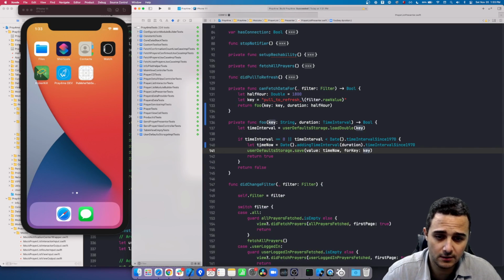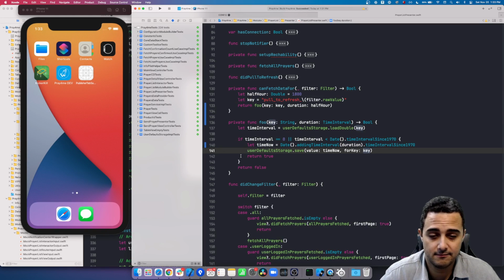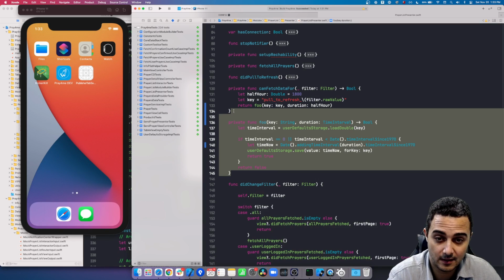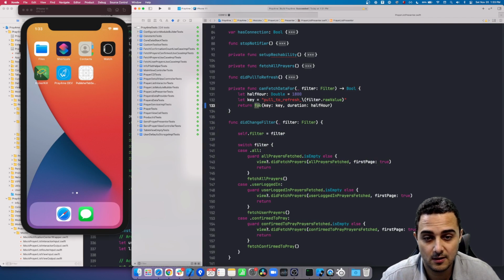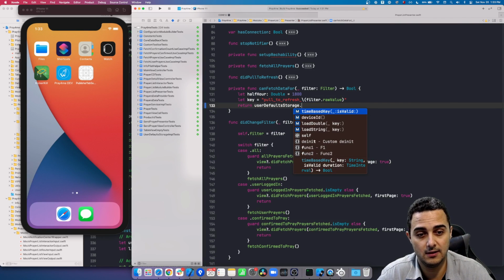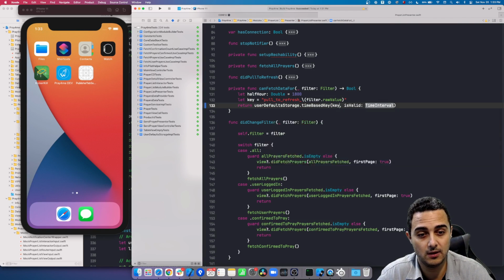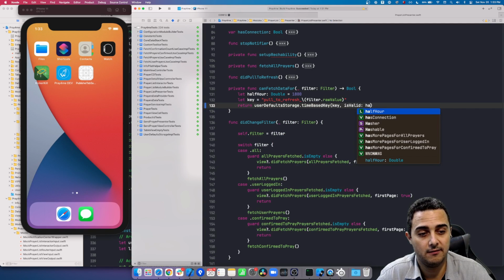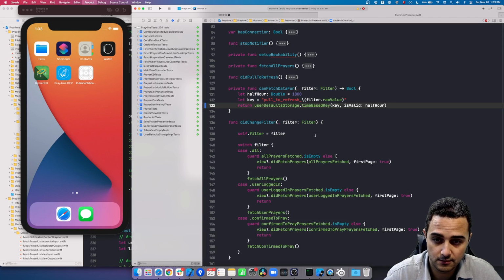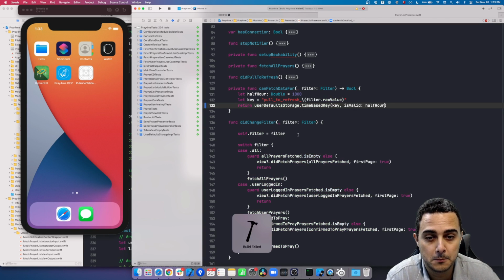Okay, so now comes the greatest thing about everything we have done thus far, because I can just come in here and say user defaults and time-based key, and we got our key, and we have a half hour interval. As good citizens, we can also run our unit tests right now.